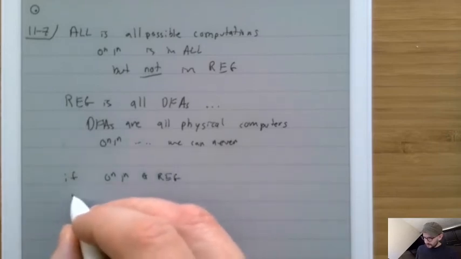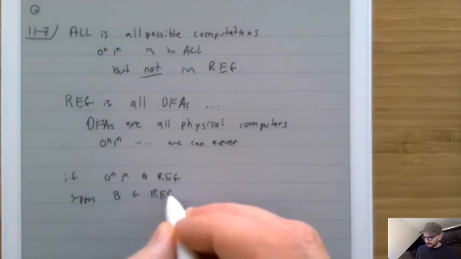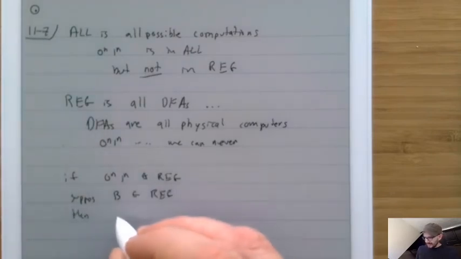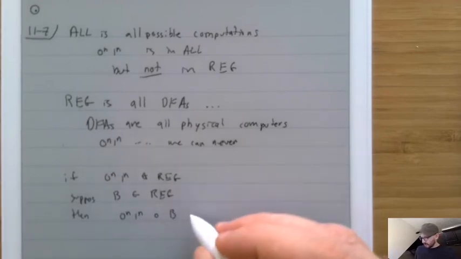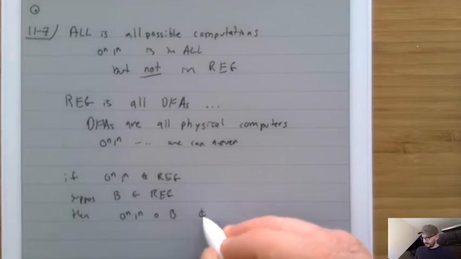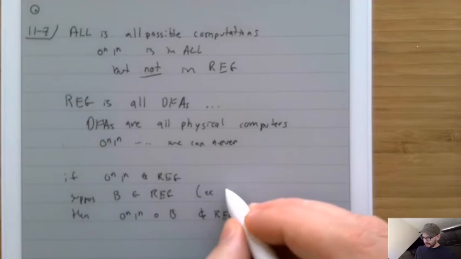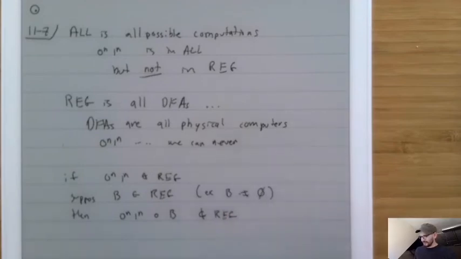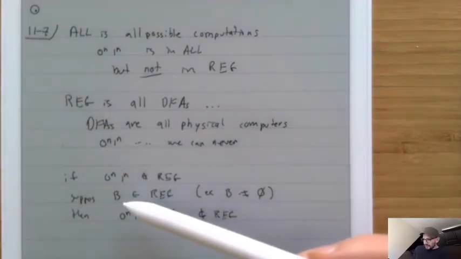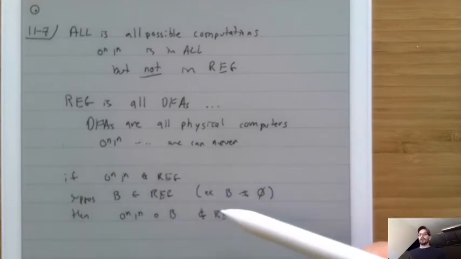Suppose that B were some other language that was regular. Then it would be the case that 0^n 1^n ∘ B would also not be regular. I think there's only one exception, when B is not equal to the empty set, because then it would be empty. Okay. And since we know that there are an infinite number of regular languages, we now know that there are an infinite number of non-regular languages.